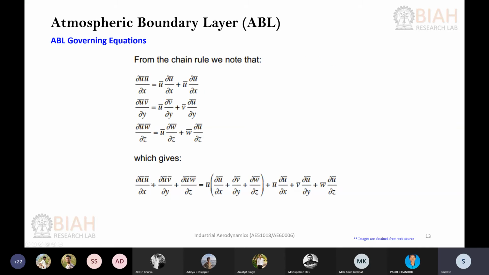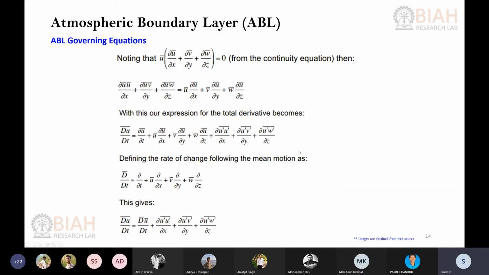Not the fluctuating component multiplication, but the mean components you can open up. So you can simplify this and rearrange the equation. There will be a continuity equation, the mass conservation equation, again on the mean quantities, so this will be 0. The remaining part is this.